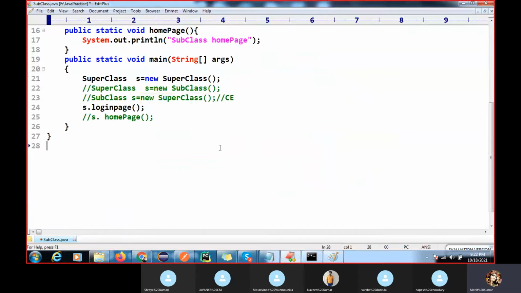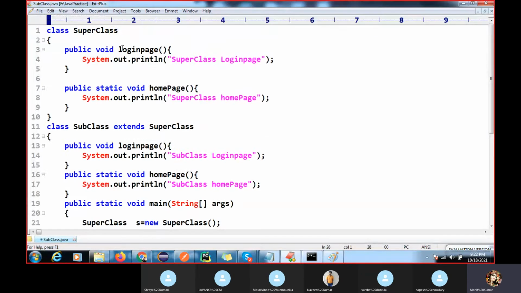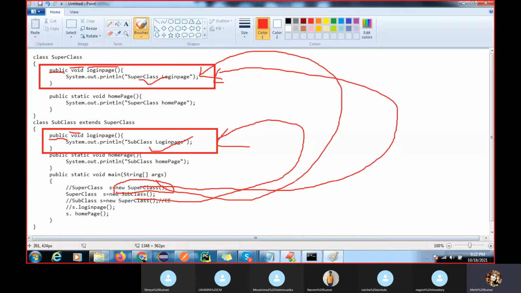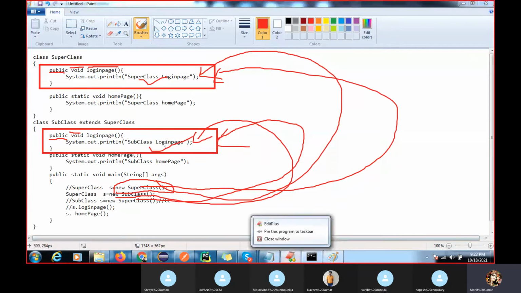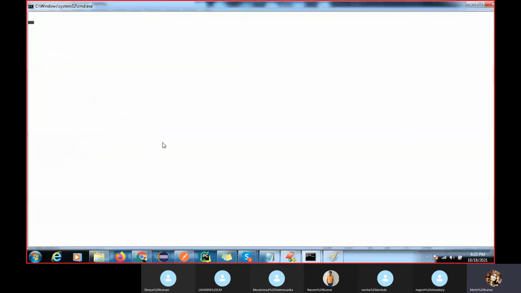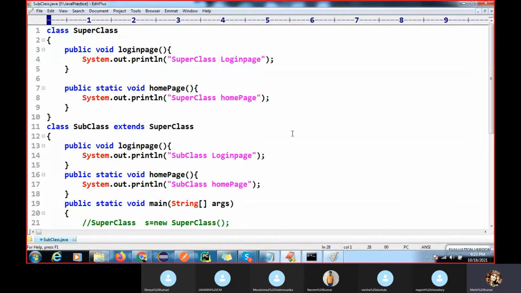You can see now if I execute this code, it is able to compile and execute. Superclass login page will execute. Now, which class object am I holding? A subclass object. I am holding a subclass object here, then subclass will execute. If you execute now, you can see subclass will execute. That is the concept of method overriding.